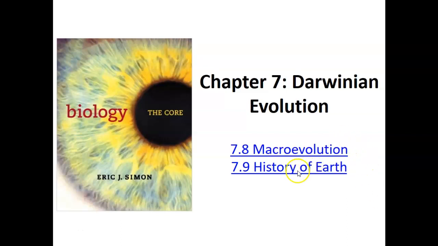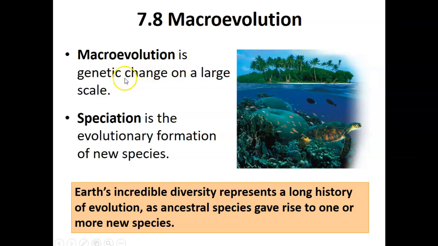We're going to focus on microevolution definition and the history of Earth. Microevolution is genetic change on a large scale. When microevolution occurs, it will result in speciation. Speciation is the evolutionary formation of new species.